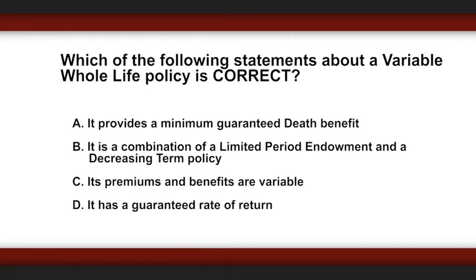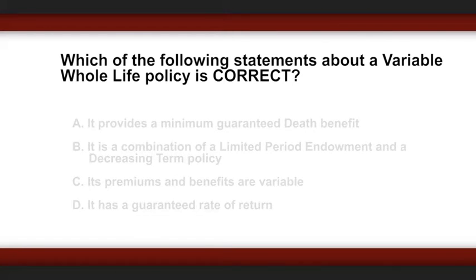Which of the following statements about a variable whole life policy is correct? It provides a minimum guaranteed death benefit. It is a combination of a limited period endowment and a decreasing term policy. Its premiums and benefits are variable. It has a guaranteed rate of return.